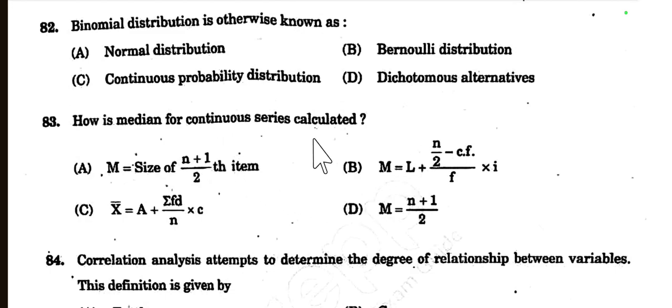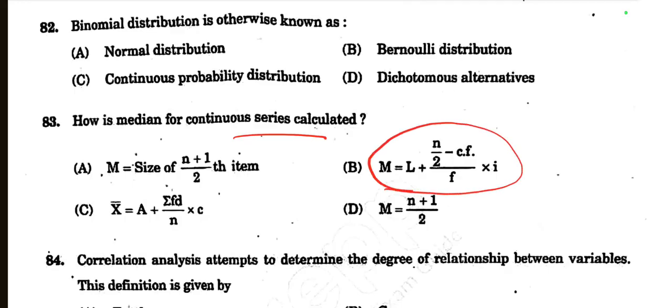Then, what is the median of the continuous series? M is equal to the size of (n plus 1) by 2th item, or M is equal to L plus (n by 2 minus CF) by F into I, or X is equal to X bar, or mean is equal to A plus sigma FD by N into C, or M is equal to (N plus 1) by 2. So the right option is, in continuous series, this formula: L plus (n by 2 minus CF) by F into I. This is the direct formula for continuous series.